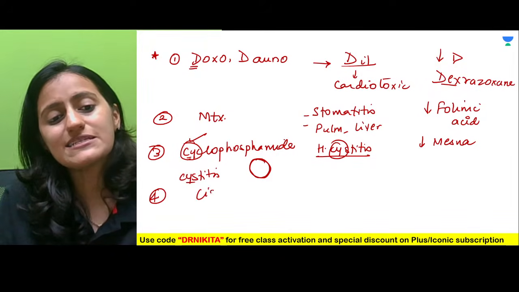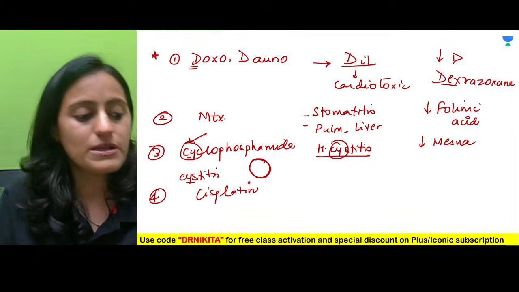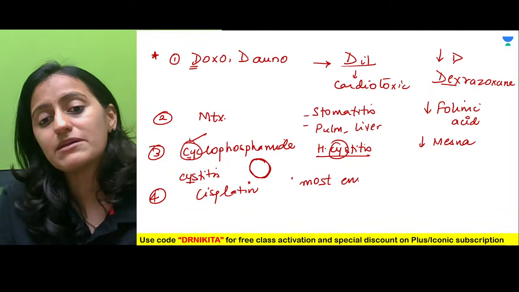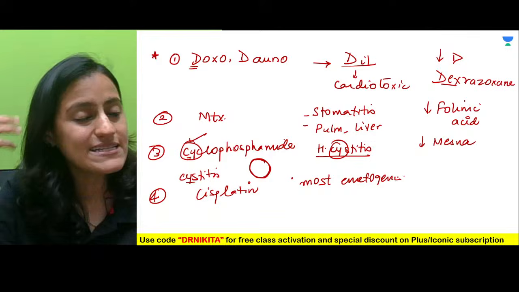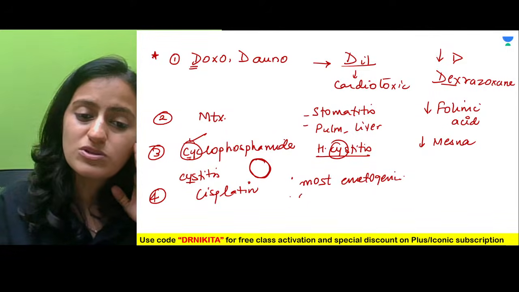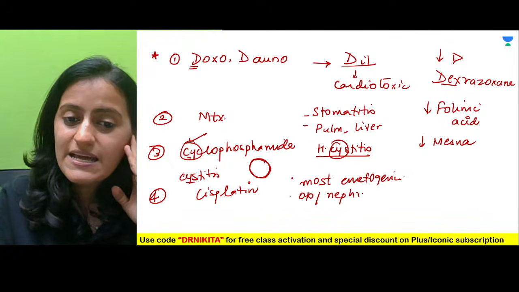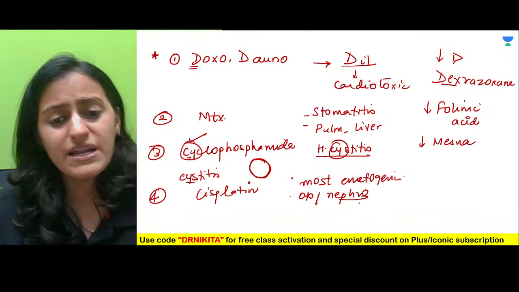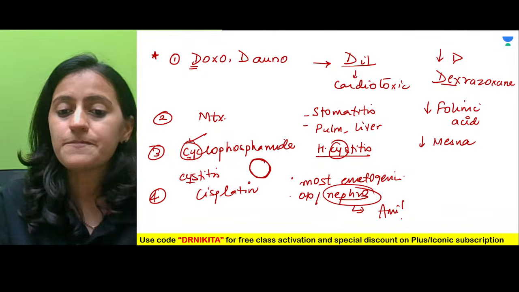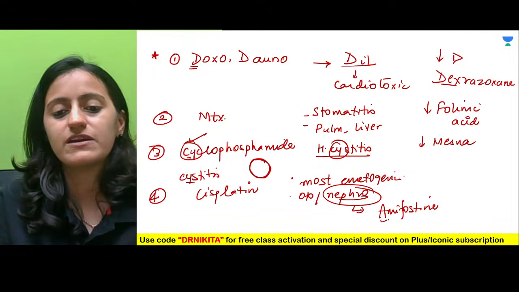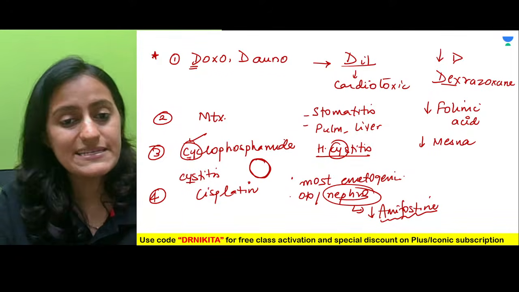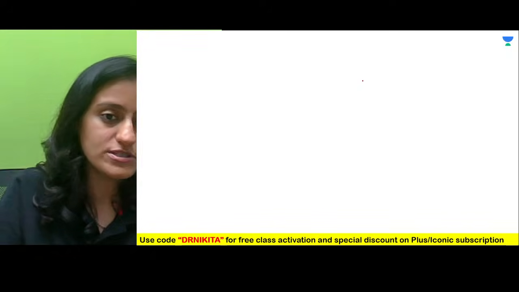Next one, cisplatin. What are the important points for cisplatin? Cisplatin, remember, is the most emetogenic drug, acting on the CTZ, the chemoreceptor trigger zone. It can cause almost everything: ototoxicity, nephrotoxicity. To decrease the nephrotoxicity of cisplatin, we use amifostine. It can cause peripheral neuropathy also.